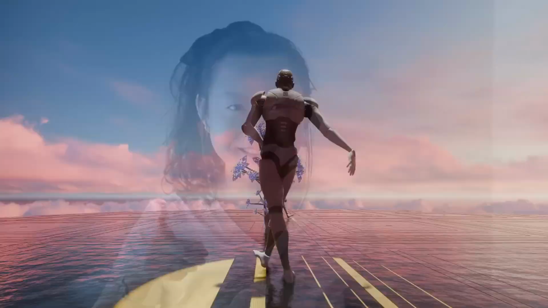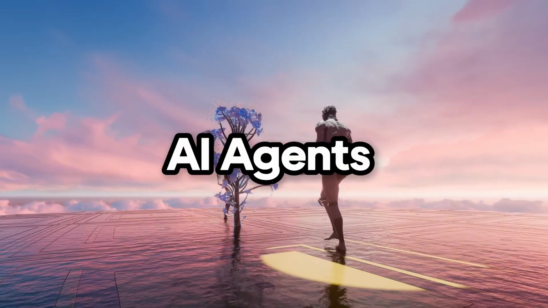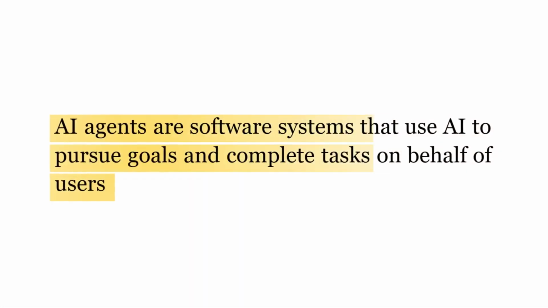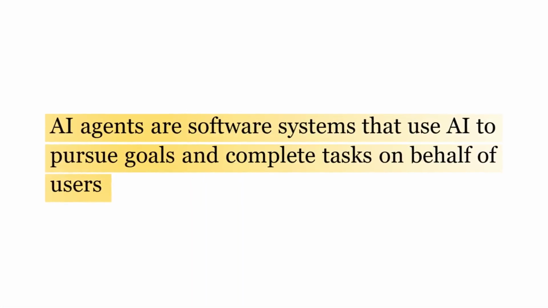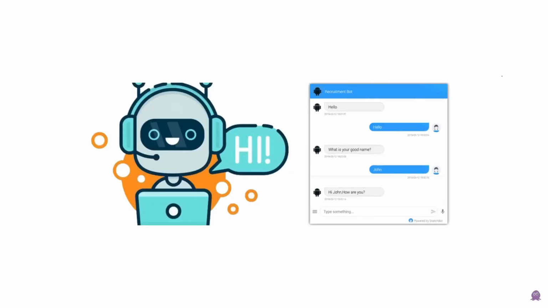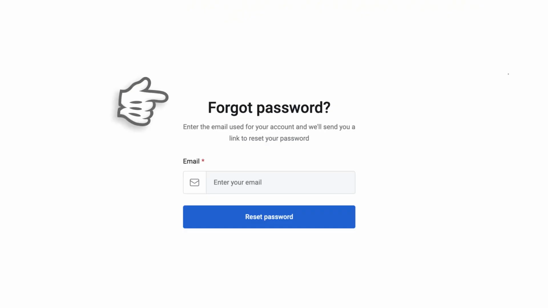Now, speaking of more advanced skills, let's move on to the next topic, which is agents. AI agents are software systems that use AI to pursue goals and complete tasks on behalf of users. When we refer to AI agents, we usually refer to it as an AI version of a specific type of role. For example, a customer service AI agent should be able to receive an email, maybe of somebody saying, I forgot my password and I can't log in, and it should be able to reply to that email and reference the forgot password page on the website.